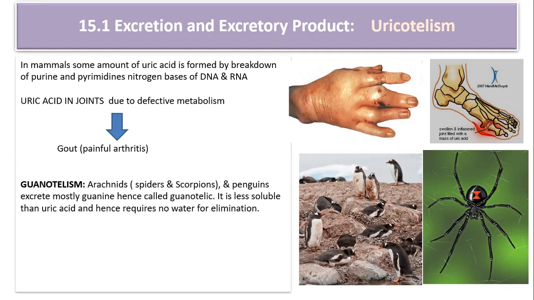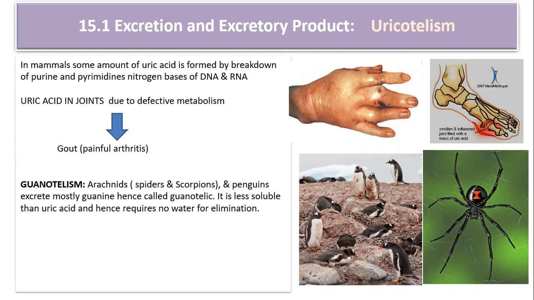So far, we have studied four phenomena: ammonotelism, ureotelism, uricotelism, and now guanotelism. But there are certain organisms that can show dual excretion. For example, earthworm, African toad, and lungfish. They are ammonotelic in the rainy season, but they are ureotelic in the soil. That means whenever they are in the rain, they exhibit ammonotelism, but whenever they are in the soil, they exhibit ureotelism.